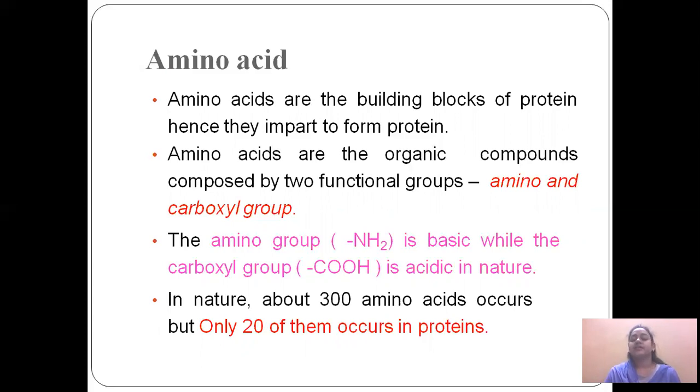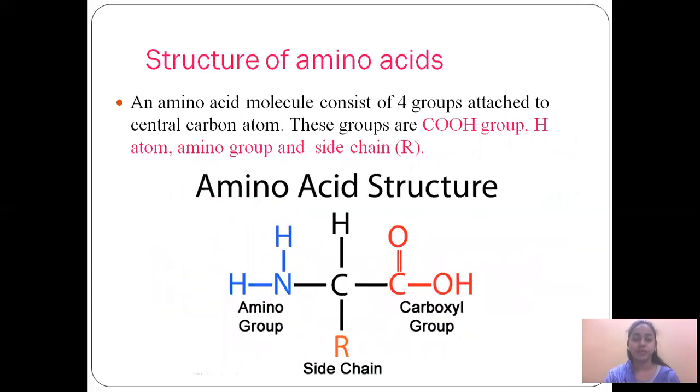In nature, there are 300 amino acids present, but only 20 of them occur in protein and are needed by our body. Structure of amino acid. An amino acid molecule consists of four groups attached to the central carbon atom: the carboxyl group, the hydrogen atom, the amino group, and the side chain R. And this is responsible for the uniqueness of each amino acid structure.